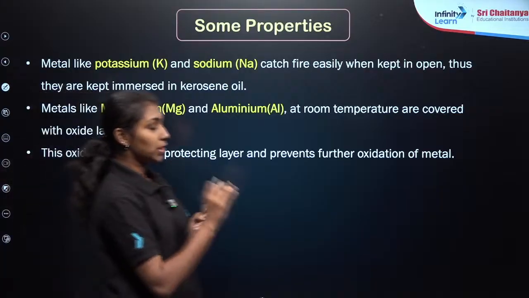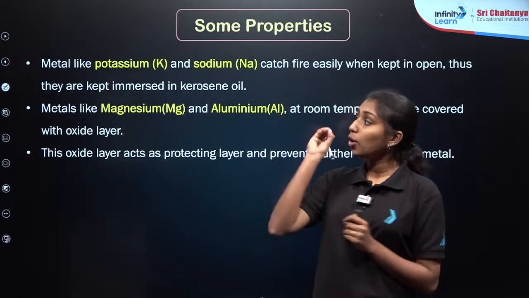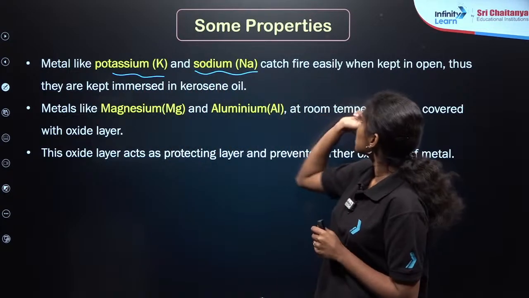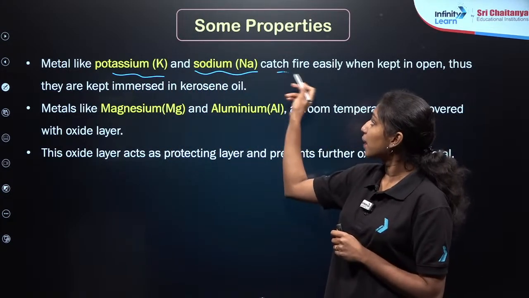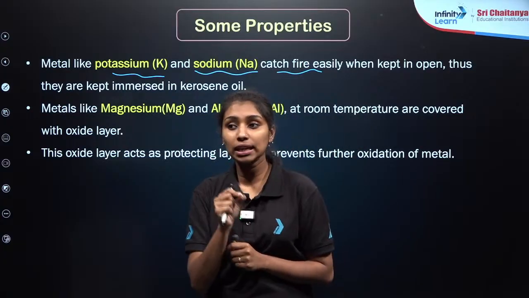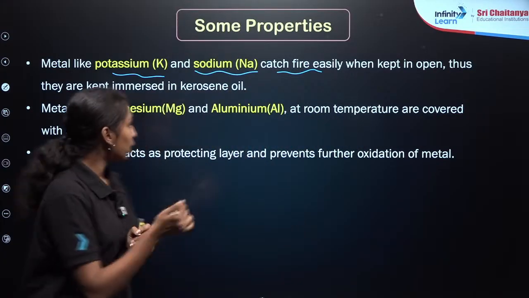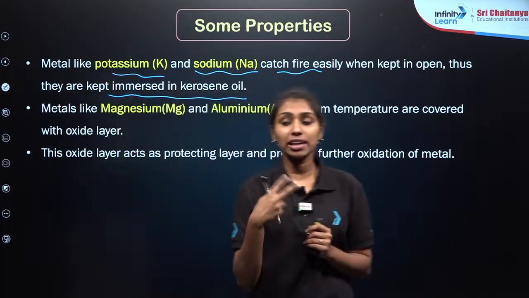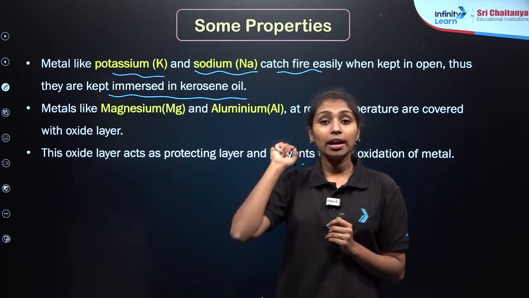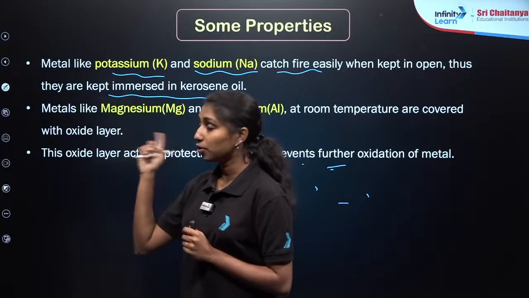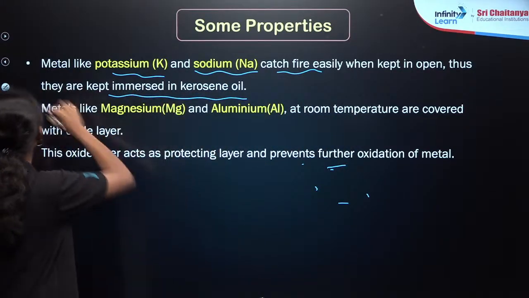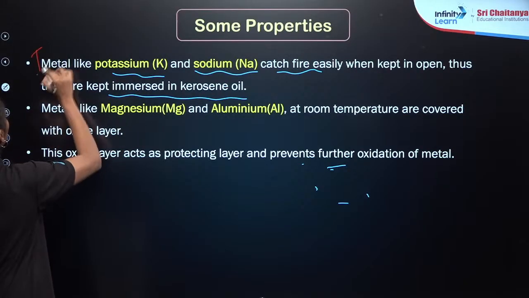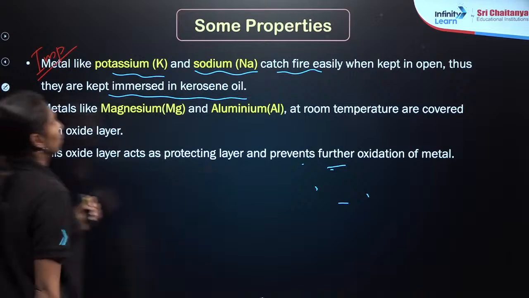So here, according to all of the reactions, we can say that both potassium and sodium can react vigorously with oxygen and catch fire. So they are kept immersed in kerosene oil. If I keep them outside, they will easily catch fire, right? That's why these two metals, sodium and potassium, because of their high reactivity, are kept inside kerosene oil. This question is very important from your examination point of view. Which are the two metals which are always kept in kerosene oil? Clear?